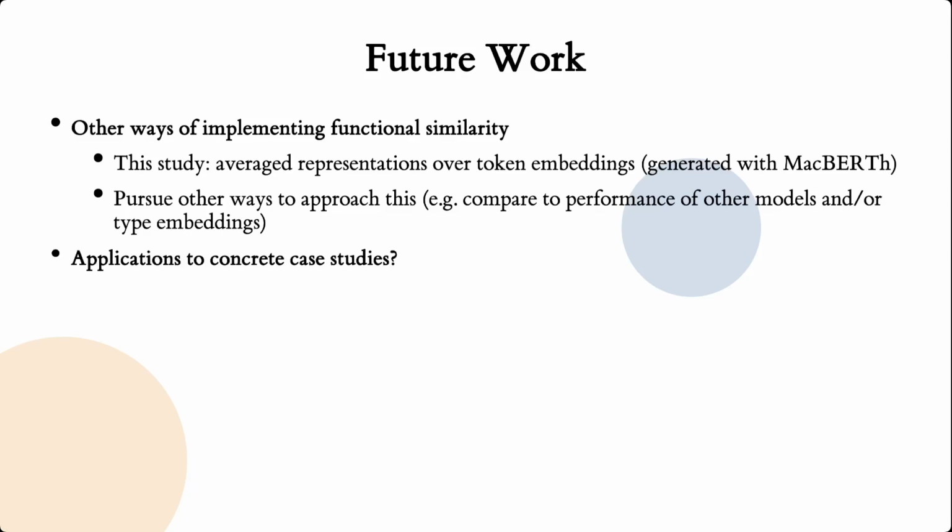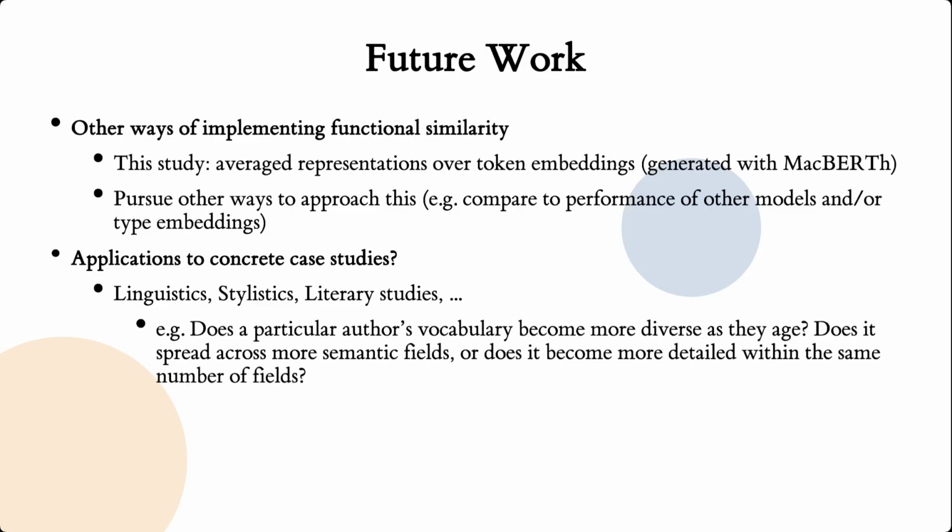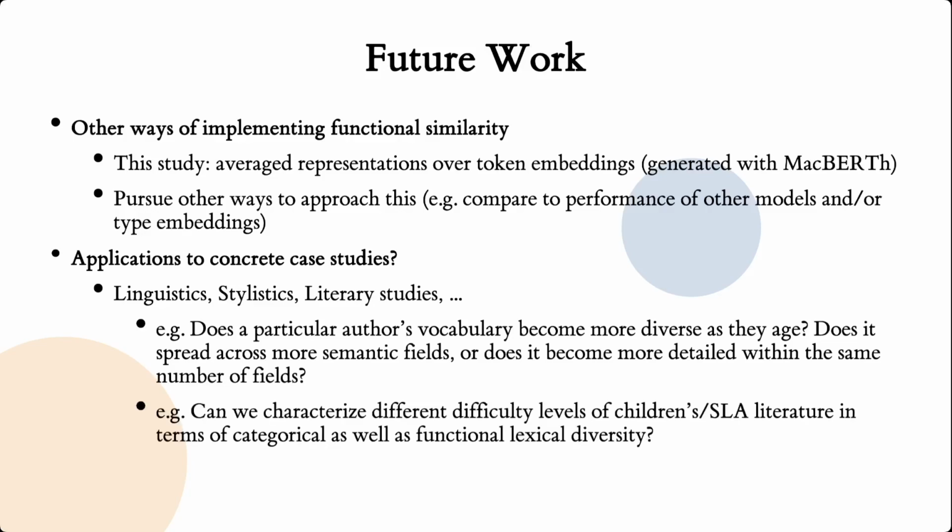Naturally, we can apply this to studies in stylistics. So we can ask questions like, does an author's vocabulary become more diverse as they age? And if it does, does it become more evenly spread across more semantic fields? Or does the vocabulary rather just become more detailed within the same number of fields? Or we could ask questions like, can we characterize literature for children or second language learners, which is often defined at different reading levels, in terms of categorical as well as functional diversity?